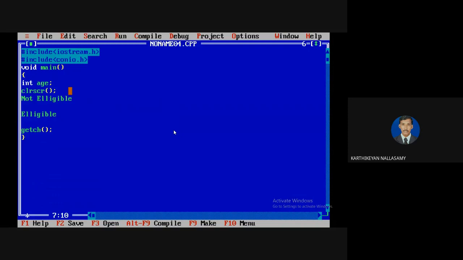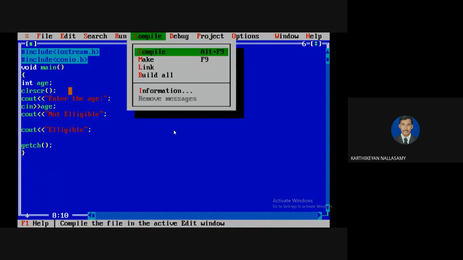But we need to print. There is a statement we need to print. So, what is the print statement for display? That is called cout. In the same way, this print statement will execute: this is eligible. Just for that, the input is age. I'm going to enter the age. I'm going to read age. Okay, now I'm going to run it.